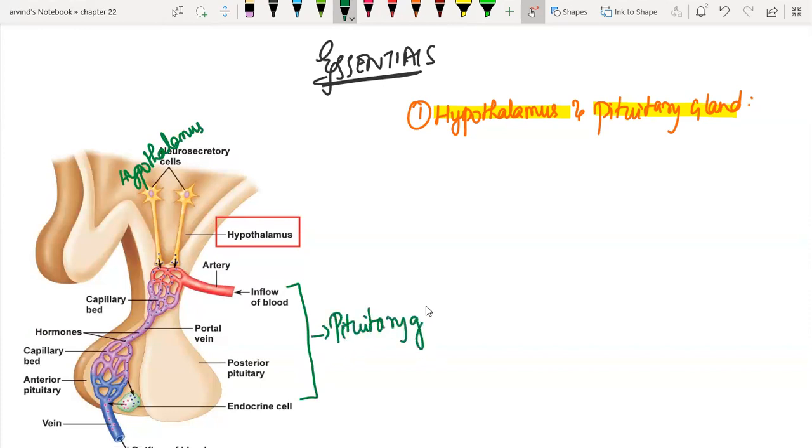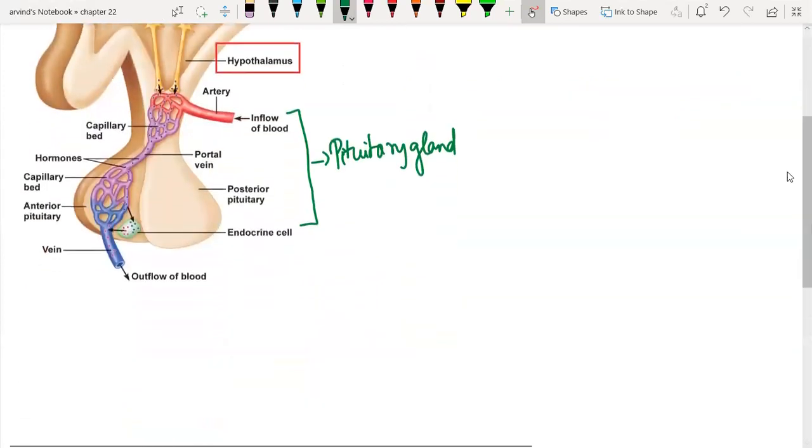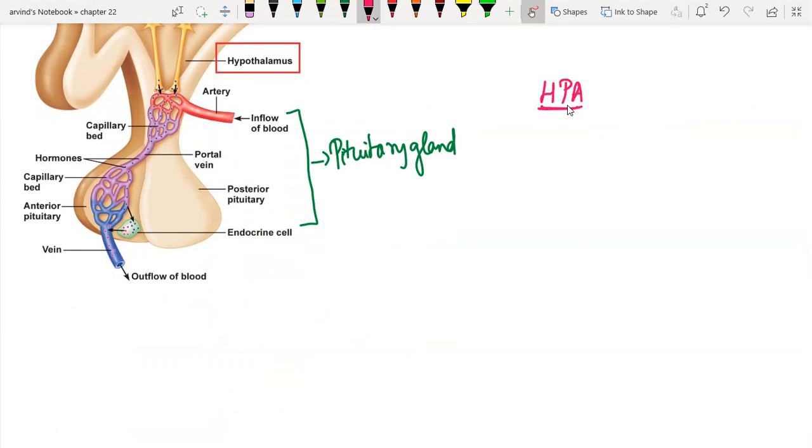You all know the pituitary gland is known as the master gland because it regulates almost every single hormonal secretion from different endocrine glands. One thing you need to understand hereafter is that it's not just the pituitary gland that controls everything. It is the HPA, meaning the hypothalamo-pituitary axis, that regulates the functions of other hormones. I'm going to highlight a few important aspects of that hypothalamic pituitary axis regulation alone.